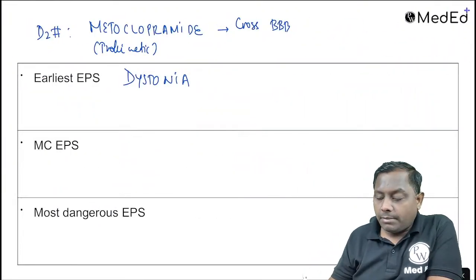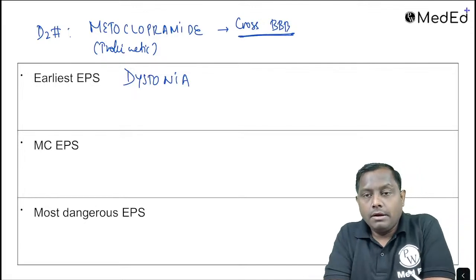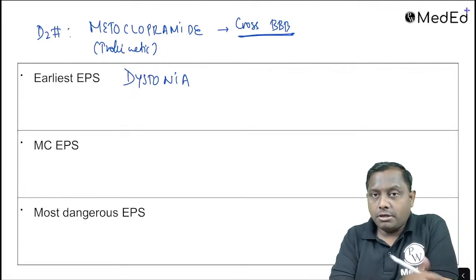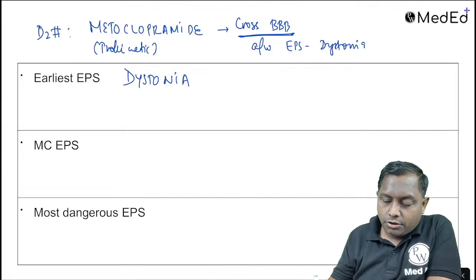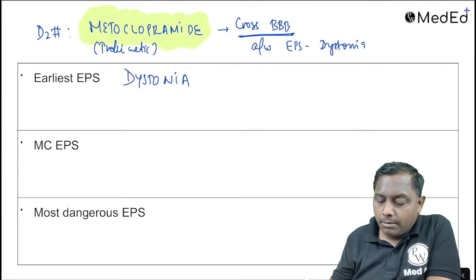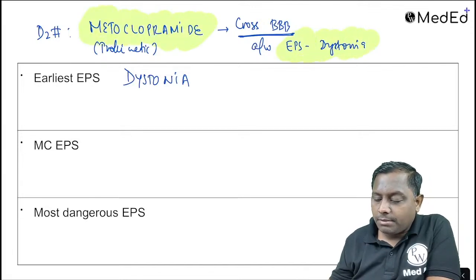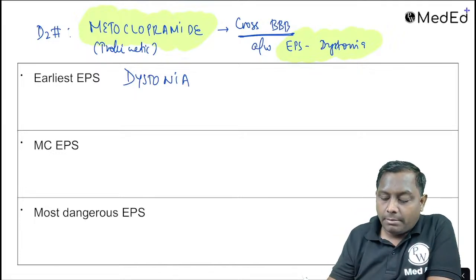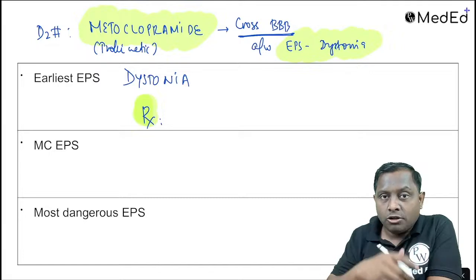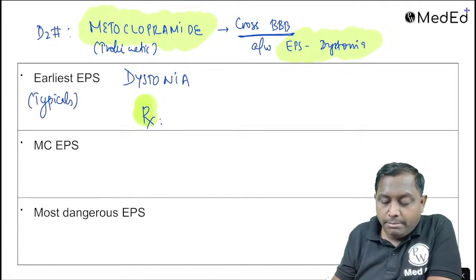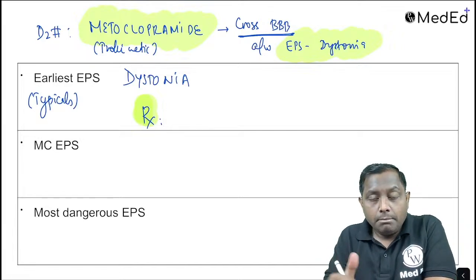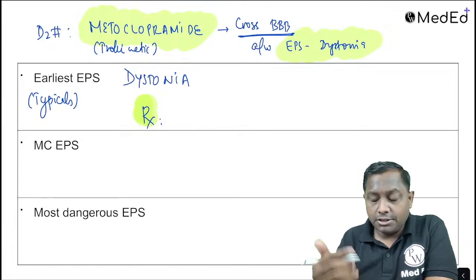They are crossing blood-brain barrier and they can cause D2 blockade in your nigrostriatal pathway, and they are going to be associated with your extrapyramidal symptom like your dystonia. So which anti-emetic drug can cause development of abnormal posture or extrapyramidal symptom? That is going to be metoclopramide. इसके treatment के लिए, extrapyramidal symptom can be caused by any of the typicals. Remember, not मेटोक्लोप्रामाइड इज जस्ट वन ड्रग, बट सारे टिपिकल कर सकते हैं एक्स्ट्रा पिरामिडल सिम्टम लाइक डिस्टोनिया.